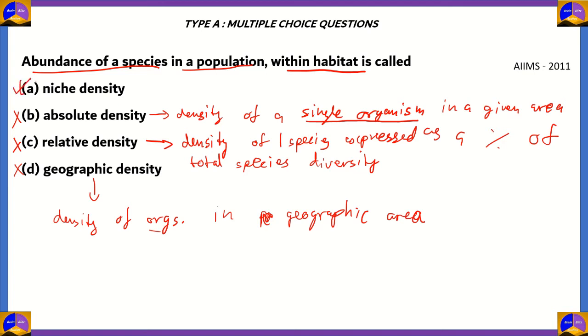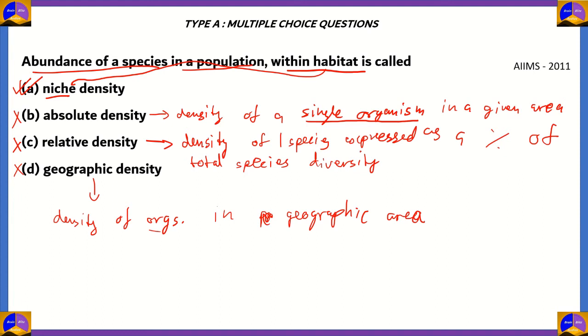So the right answer is option A, niche density. Another term for habitat is what we call niche. So abundance of species in a population within a habitat is called niche density. So in a niche, an organism which is living in a particular habitat is performing a particular function. That's what we call a niche. So for example, woodpeckers and aye-ayes, so woodpeckers in America and aye-ayes in Africa, they perform the same function in a similar habitat, so therefore they colonize the same niche. And that's why we use niche density to describe the abundance of a species in a population within a habitat.